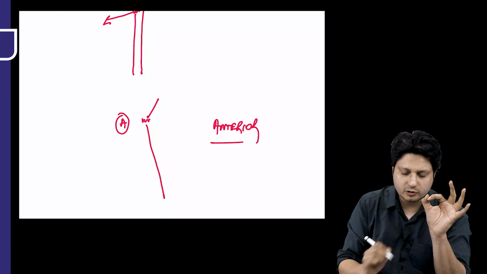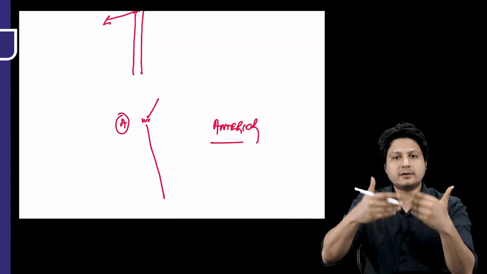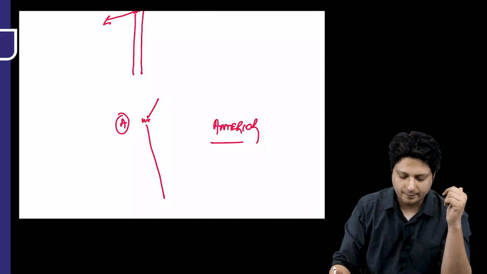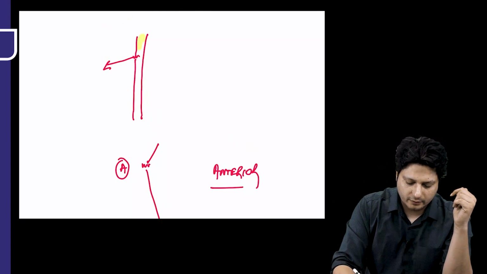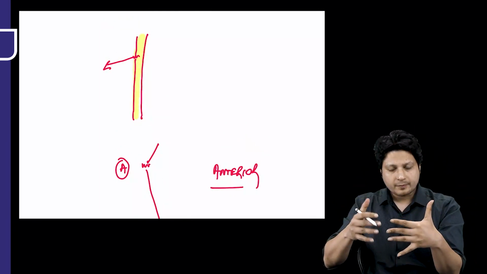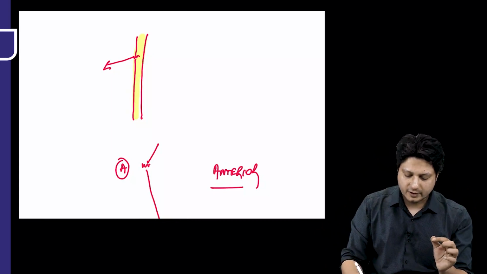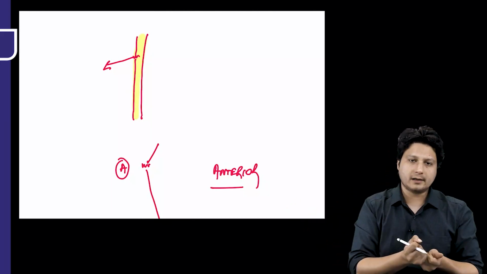The dislocation will also be anterior. Why is the dislocation also anterior when the apex angulation is anterior? The reason is the interosseous membrane. All of you are aware that both these bones are connected by an interosseous membrane, and if there is a fracture responsible for anterior apex angulation, it will pull the elbow anteriorly.